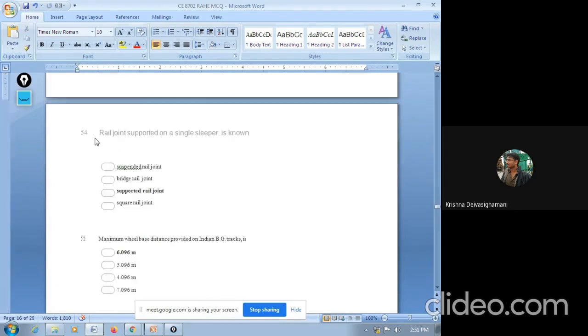Next question, 54. Rail joint supported on a single sleeper is known as: suspended, bridge, supported, square rail joint. The answer is supported rail joint. The rail joint supported by a single sleeper is called a supported rail joint.